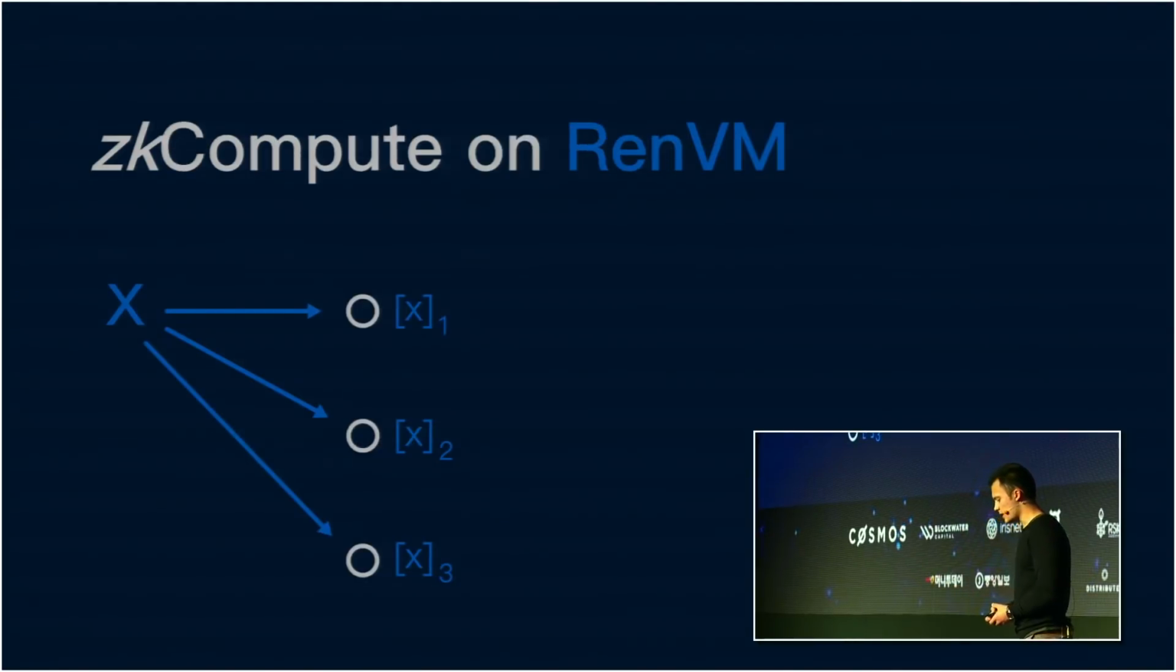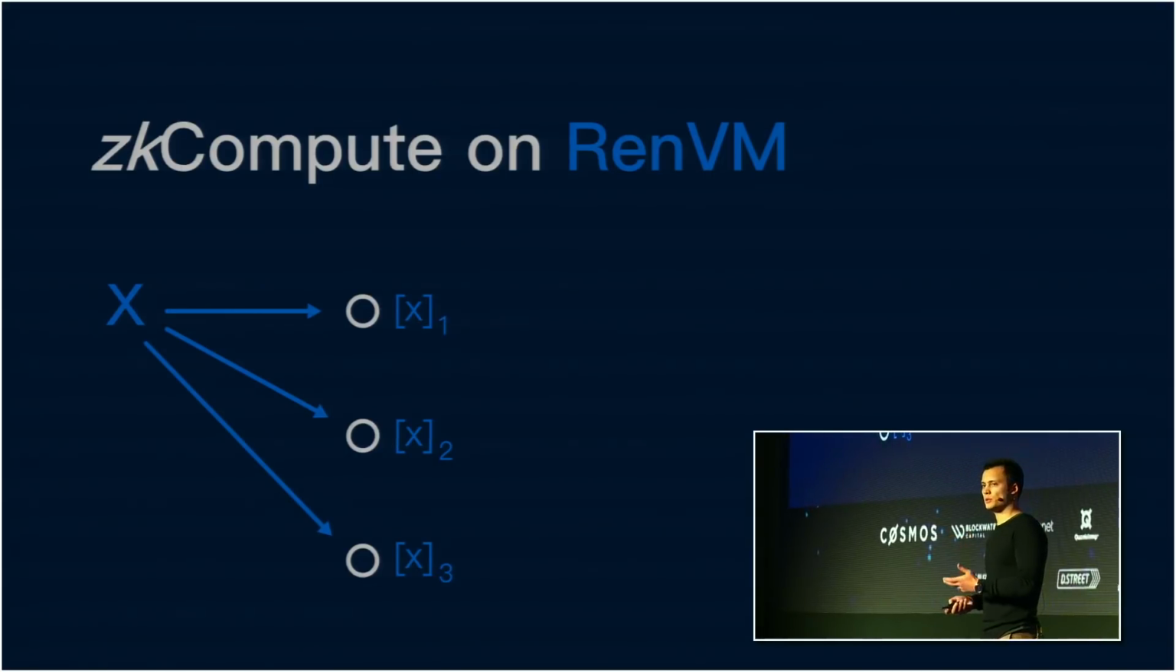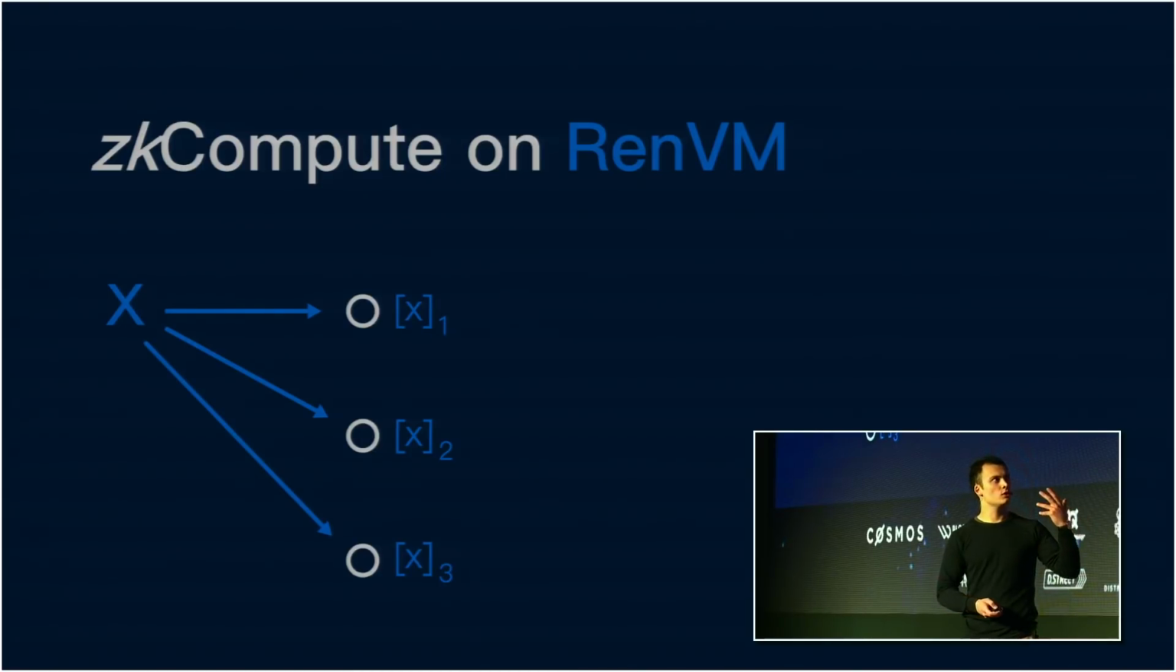Next, I'd like to discuss how we achieve ZK compute on the Ren virtual machine. Before we can discuss exactly how we do this, we have to look at how secure multi-party computation works. So to begin with, you have some party X, and this party takes a secret and they split it up into shares, and they provide each of the nodes with one of these shares.